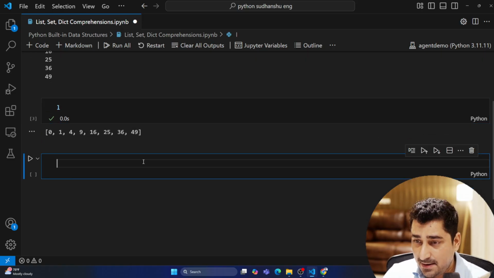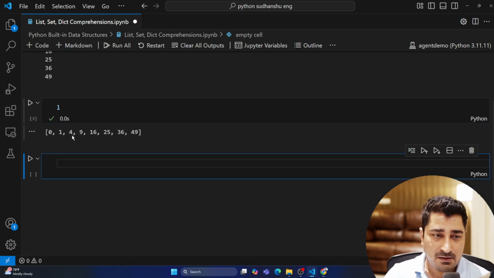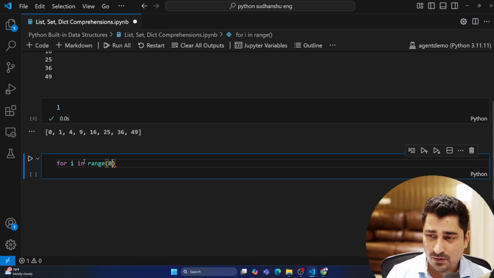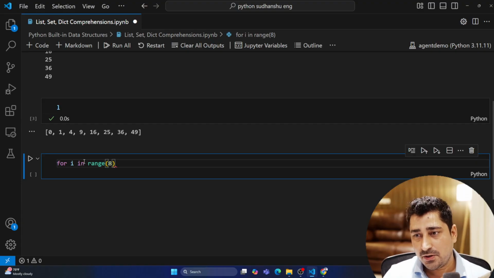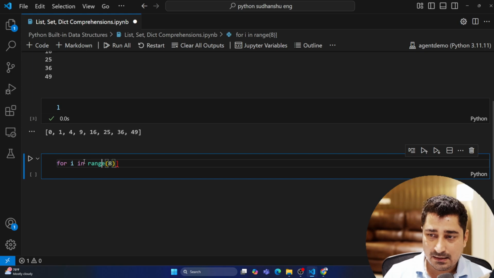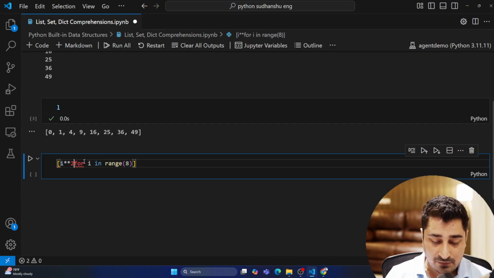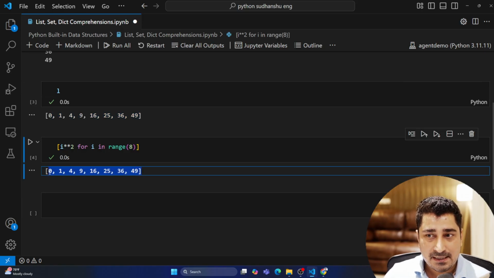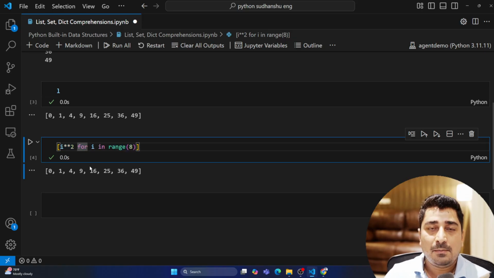Now the exact same operation I will be able to do in a different way, and the way is called shorthand, basically comprehension. So here, for i in range of 8, I can write the same code. It is going to produce data from 0 till 7, we all know that. It will extract the data one by one, 0 till 7, and I can keep it inside a list. I can write over here that give me a return of i square. Now this output and this output are exactly the same, and this approach is called comprehension.